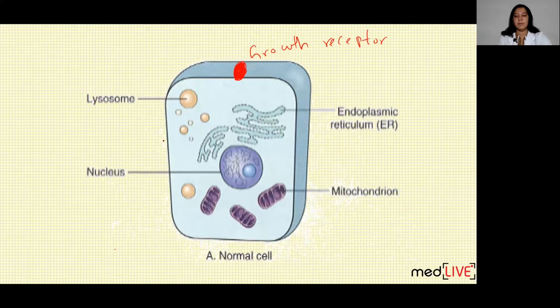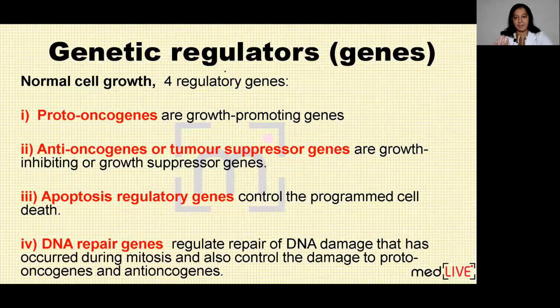So there should be something in the genes. There should be a mutation. So look at this cell. I have told you in this cell you can see the growth receptor, but no growth factor is binding with the growth receptor. No stimulus is present. So here no growth is occurring. For explaining this, I have to explain the genes.